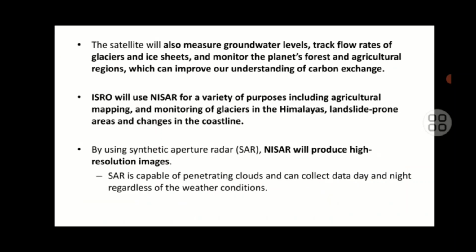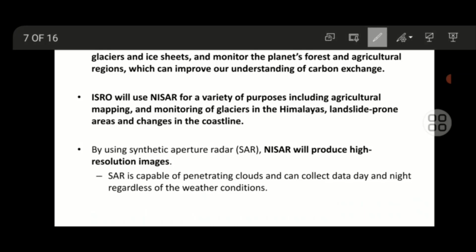Apart from this, it will also measure groundwater levels, glaciers, and ice sheets, and monitor plants, forests, and agriculture regions. ISRO will use NISAR for a variety of purposes, including agriculture mapping, monitoring of glaciers in the Himalayas, landslide prone areas, and changes in the coastline. By using synthetic aperture radar, NISAR will produce high resolution images.